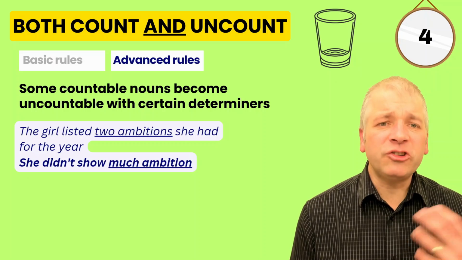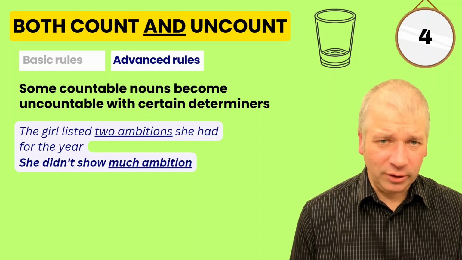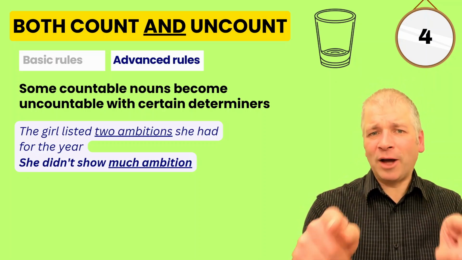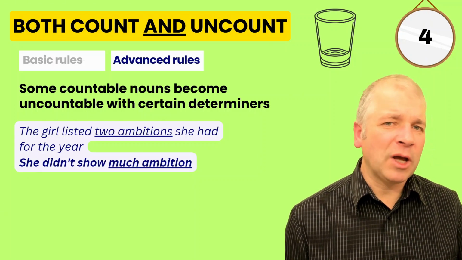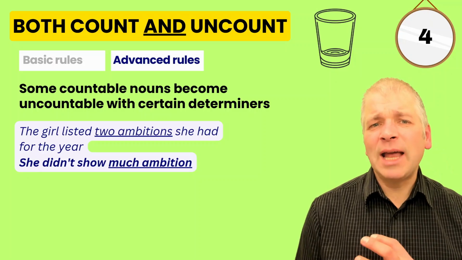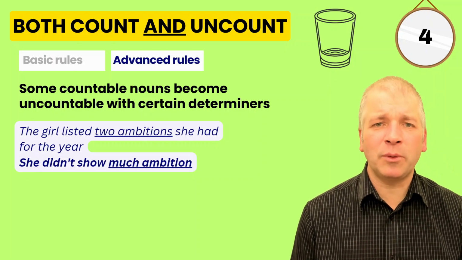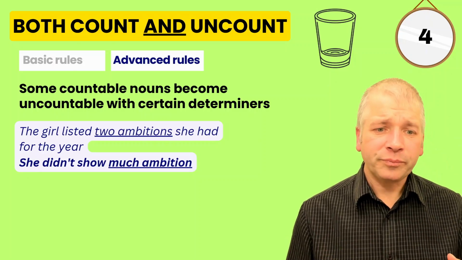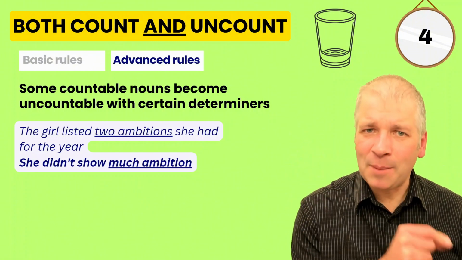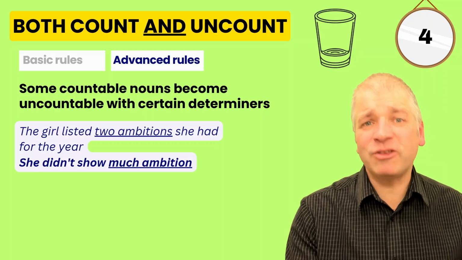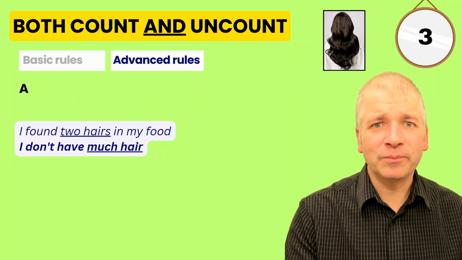But she didn't show much ambition. Now here we're using that determiner much, which goes before uncountable words. Because we've used much, ambition now takes on an uncountable form. We're talking about ambition in general here, not the specific ambitions that the person has. And it's changed because of the word much.